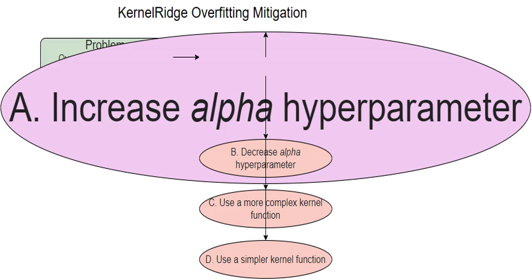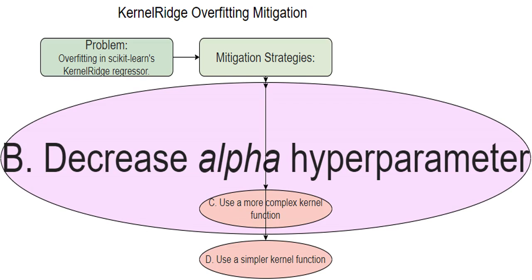I can increase the alpha hyperparameter. Alpha controls the strength of L2 regularization, which adds a penalty for large model coefficients. A higher alpha shrinks coefficients, making the model simpler and reducing overfitting. Think of it as adding a brake to prevent the model from going too wild.